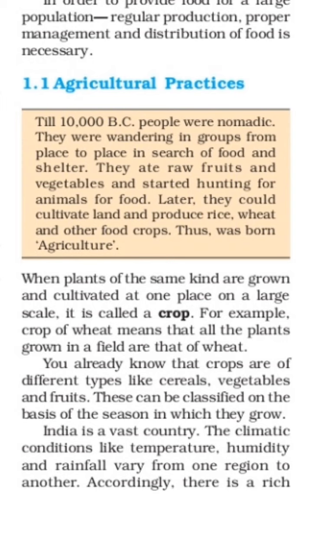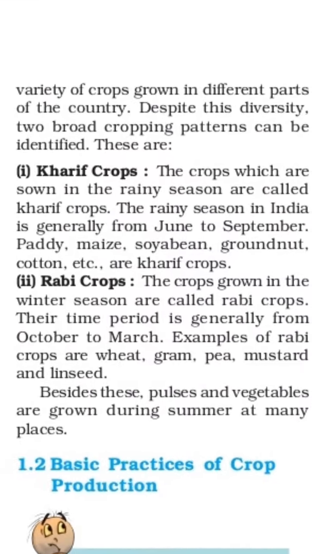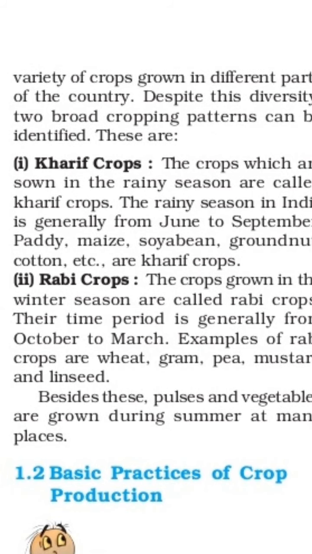Suppose Vidarbha, Marathwada, and these Konkan areas. There are different climatic conditions there, like temperature, humidity, and rainfall varying from region to region. Accordingly, there is a rich variety of crops grown in different parts of the country.